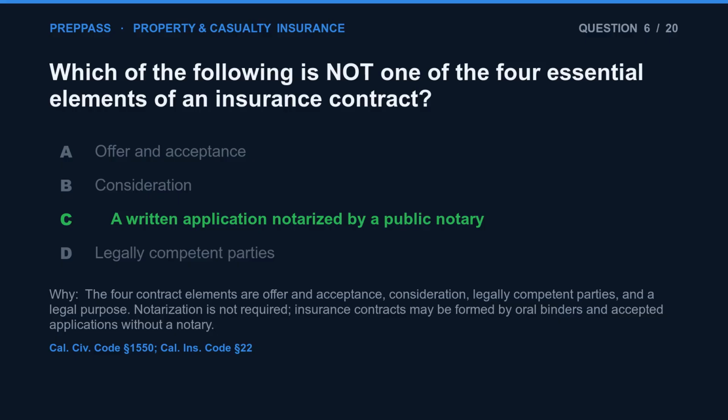The correct answer is C. The four contract elements are offer and acceptance, consideration, legally competent parties, and a legal purpose. Notarization is not required. Insurance contracts may be formed by oral binders and accepted applications without a notary.